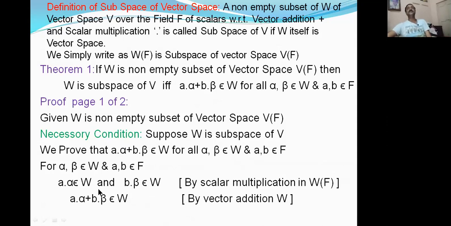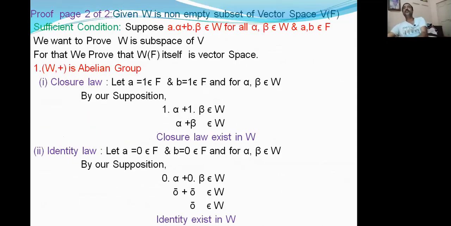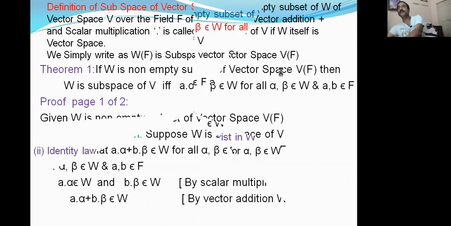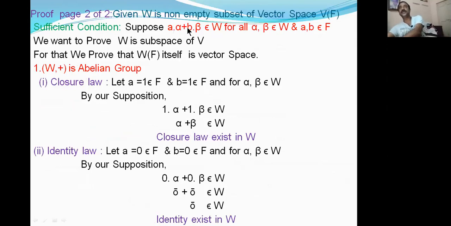Now we are going to the sufficient condition. What is the sufficient condition? We have to take the right hand side and prove the left hand side. That is the sufficient condition. We have to take a alpha plus b beta belongs to W for all alpha, beta belonging to W and a, b belonging to F. We have to take this total condition. So I am taking the total condition: suppose a alpha plus b beta belongs to W for all alpha, beta belonging to W and a, b belonging to F.